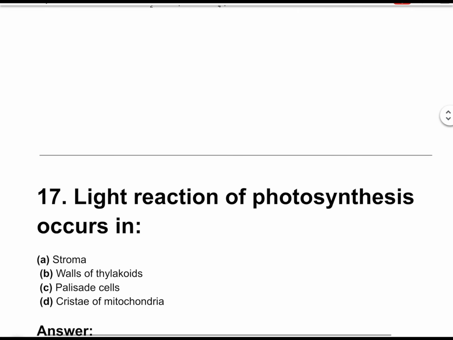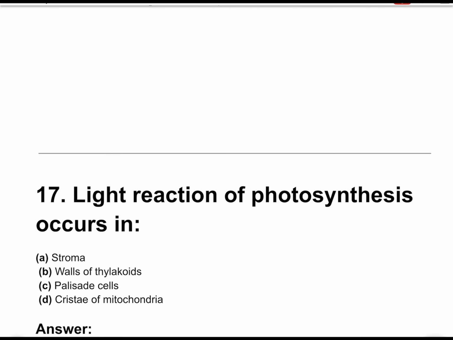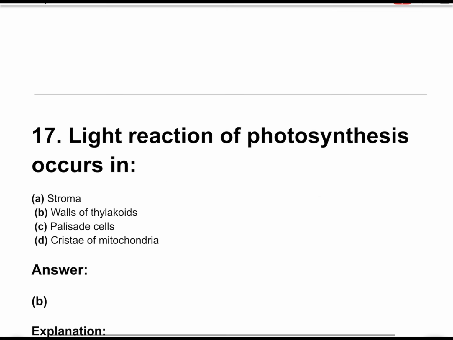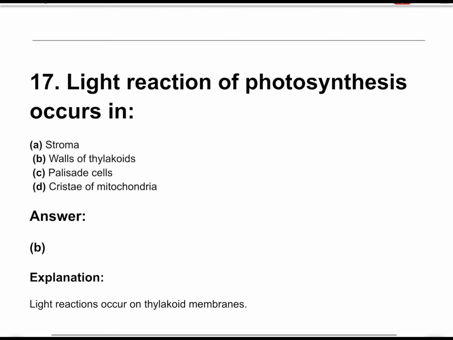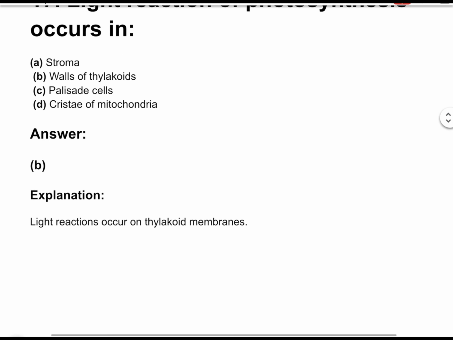Question number 17. Light reaction of photosynthesis occurs in. The correct answer is option B. Walls of thylakoids. Light reaction occurs in the walls of thylakoid membranes.